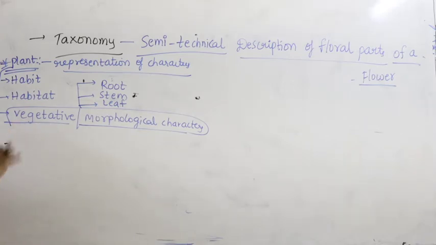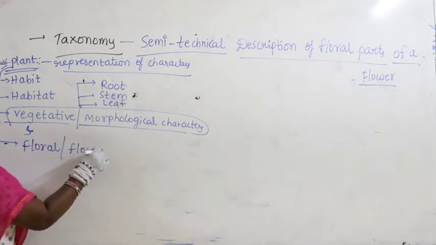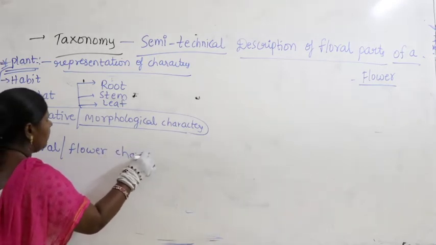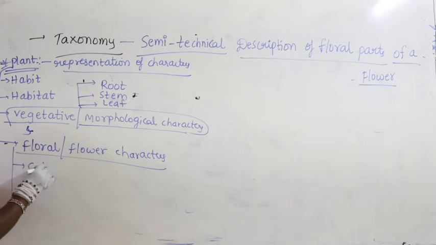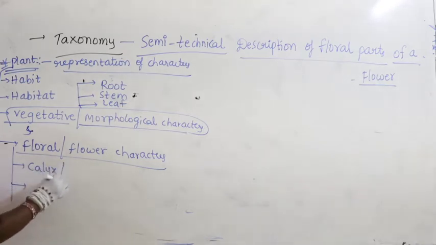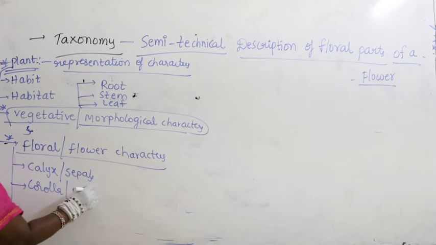These will come under vegetative characters, and also we represent the floral characters, or we say flower characters. What are floral characters? You know it very well. We call them calyx, also called sepals, and then corolla, also called petals. You know all floral characters, right?